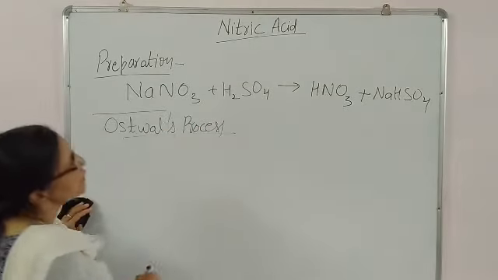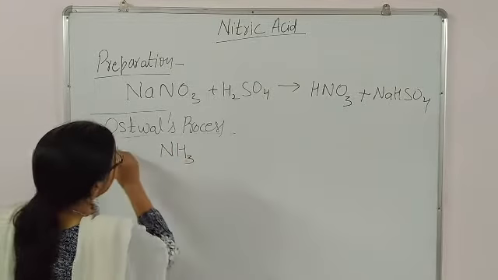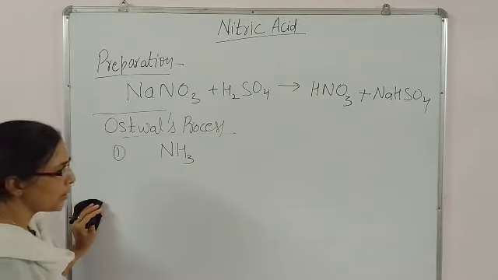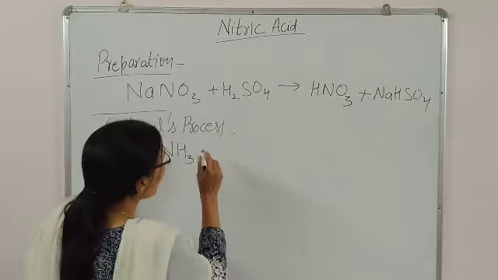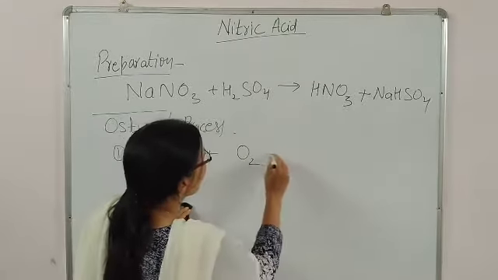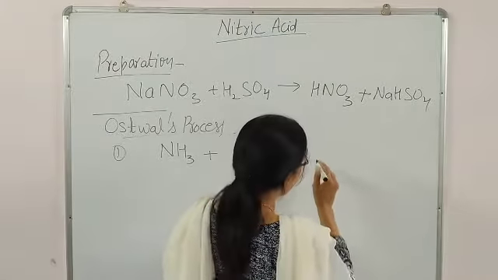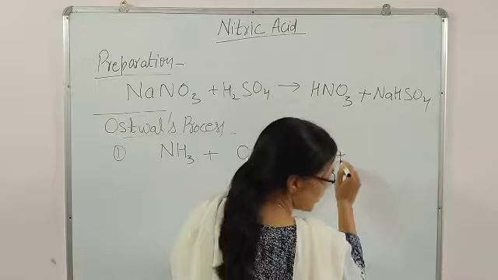In the Ostwald process, ammonia is treated, first step, with oxygen. This is the oxidation of ammonia. There will be formation of nitric oxide plus water.